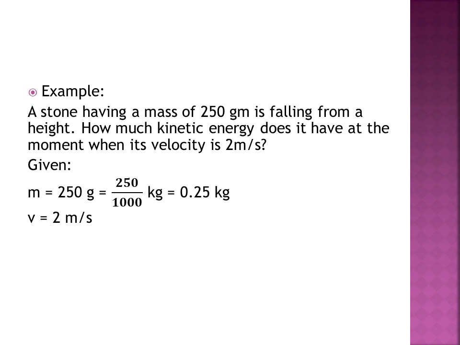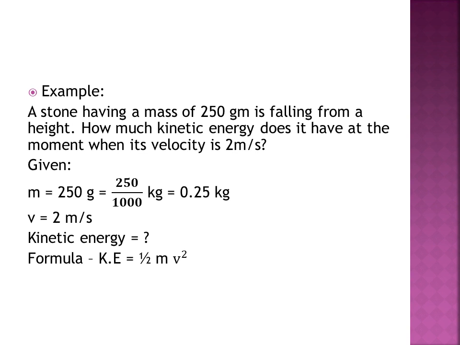Keep in mind, whenever any unit is given, you have to see whether it is in SI system or CGS system. If it is in CGS system, you have to convert it to SI system. Now what we have to find? Kinetic energy. So we will use the formula to find kinetic energy, that is, kinetic energy is equal to half m v square.